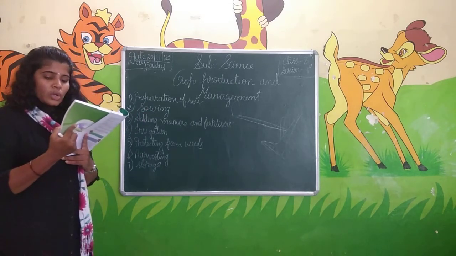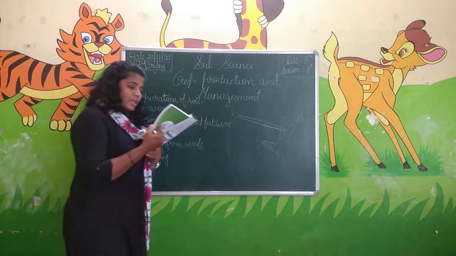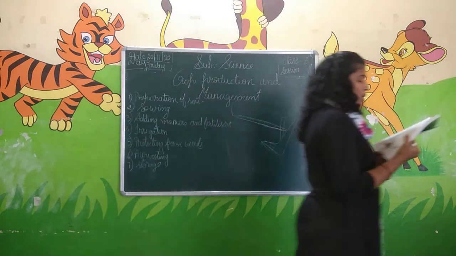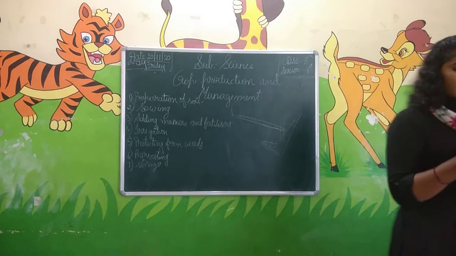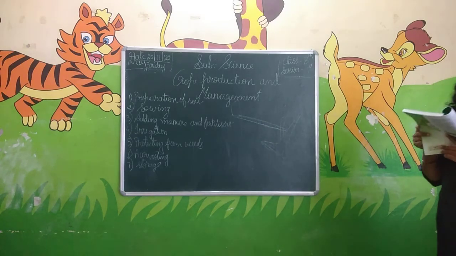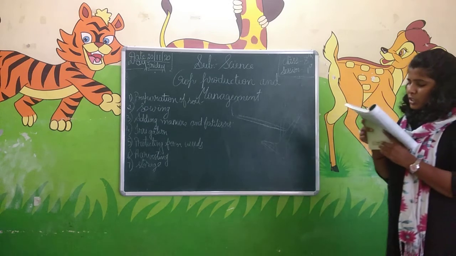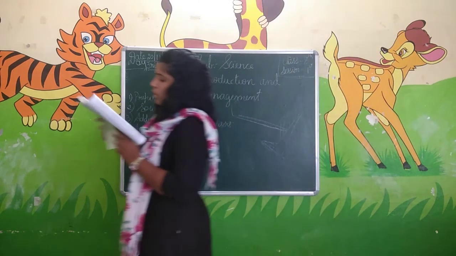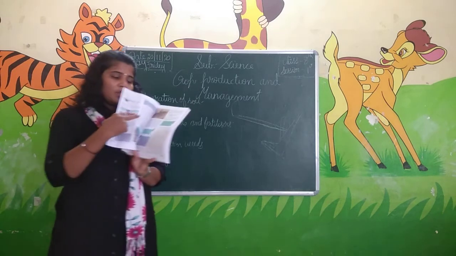The indigenous wooden plow is increasingly being replaced by iron plows nowadays. Nowadays the wooden plows have been replaced by iron plows. Hoe. It is a simple tool which is used for removing weeds and for loosening the soil. In the next page they have given the picture of the hoe.